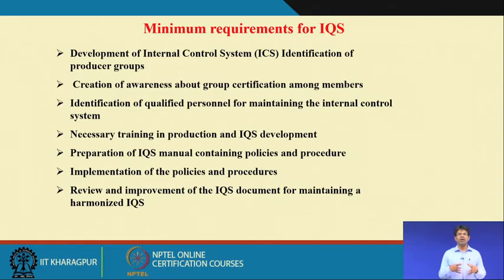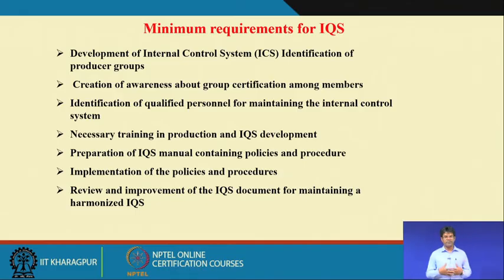Within the grower groups or cooperatives, we have to assign some persons and train them regarding the internal quality control system for organic certification. This includes necessary training in production and internal quality system development, preparation of an internal quality system manual containing policies and procedures for organic production and processing, implementation of the policies and procedures, and review and improvement of the internal quality system documents to maintain a harmonized system.